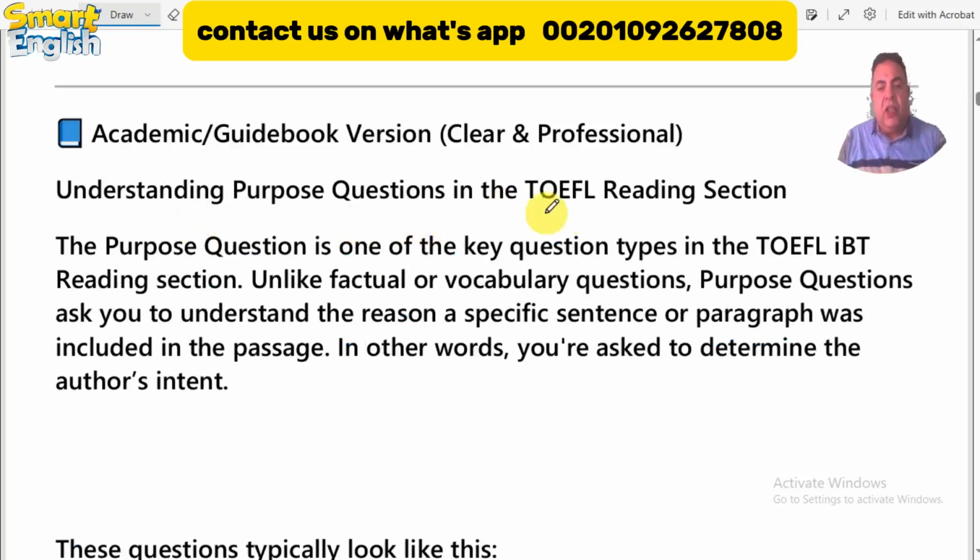Understanding purpose questions in the TOEFL reading section. The purpose question is one of the key question types in the TOEFL iBT.